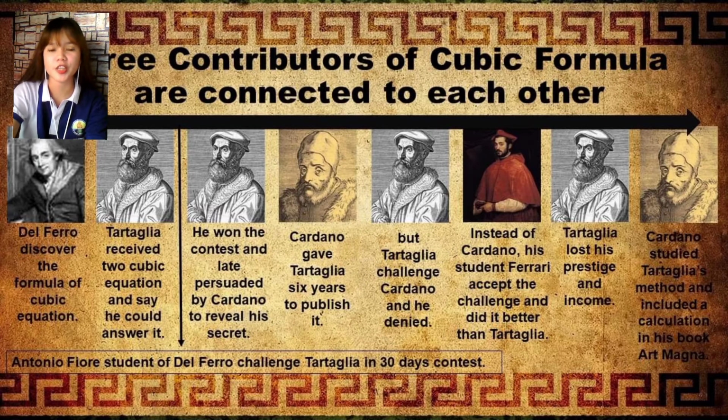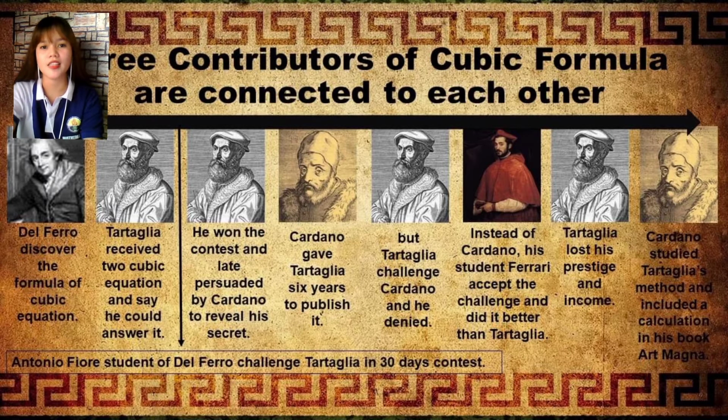These three mathematicians are connected to each other. They were competing because of a solution, so let's discuss their story. Del Ferro discovered the formula of a cubic equation, but later on, Tartaglia received two problems in a cubic equation from Senwedacoy and announced that he could solve it, so Del Ferro's student named Antonio Fior challenged him to a 30 day contest. In this competition, Tartaglia won the contest and had produced his own partial solution to the cubic equation.